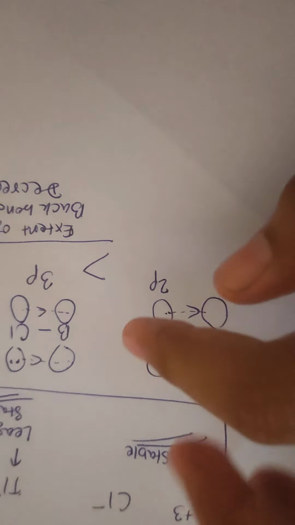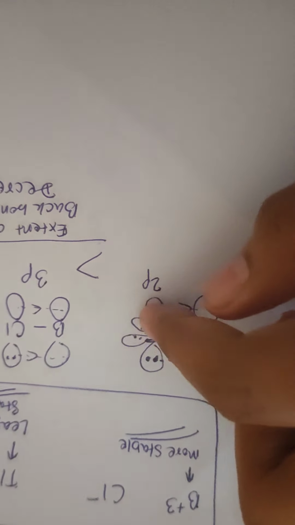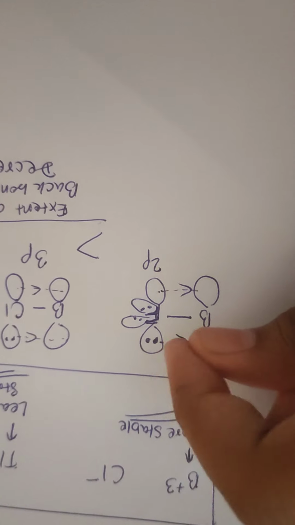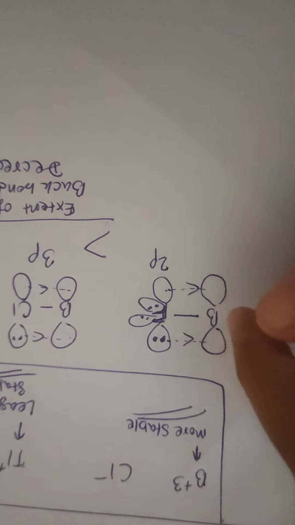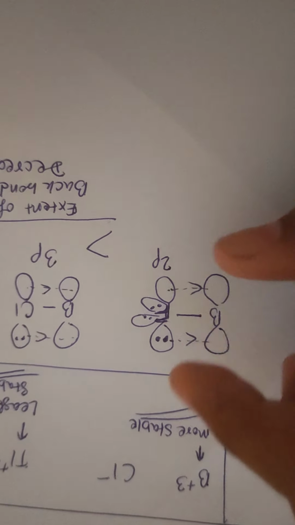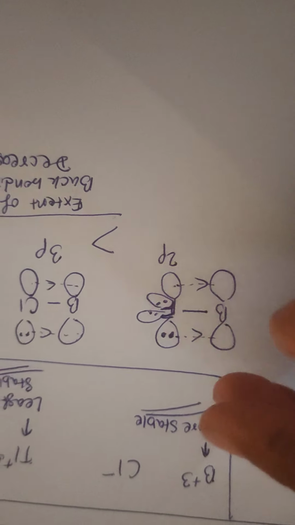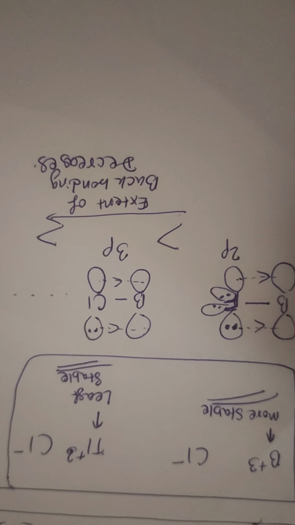back bonding reduces. We can see that as the size of the p orbital increases, the bonding between this p orbital and the empty p orbital of boron decreases. So the extent of back bonding reduces as we go down the group of group 17 boron halides.